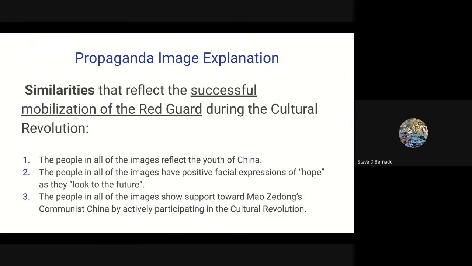Number two, the people in all of those images have positive facial expressions of hope as they look to the future. Look at that. And three, the people in all of the images show support toward Mao Zedong's communist China by actively participating in the Cultural Revolution. All right? So that is a reflection of the mobilization of the Red Guard.